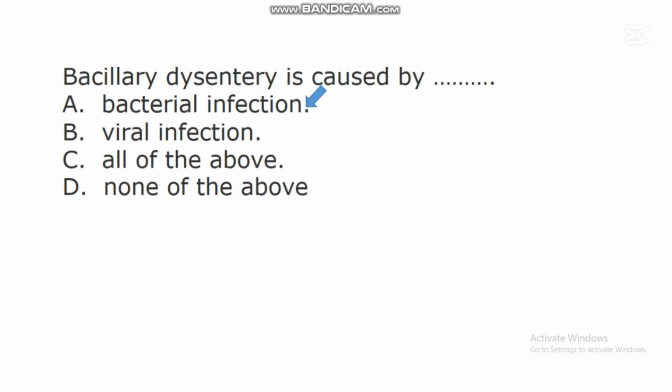So the dysentery caused by bacterial infections in the body system of a human being is called bacillary dysentery. So this dysentery, known as bacillary dysentery, is caused by a species of bacteria known as Shigella dysenteriae. So bacillary dysentery is caused by bacterial infection.